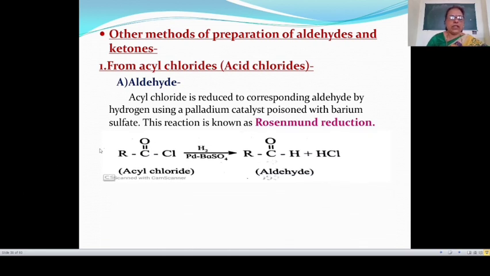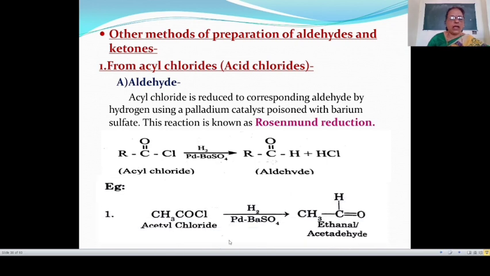For example, this is acyl chloride. This acyl chloride is reduced with hydrogen in presence of palladium and BaSO4. Then this gives aldehyde. RC double bond OCl, hydrogen is added. Therefore, this is known as a reduction. This Cl and this H gives HCl, and hydrogen is attached to this carbon atom to give here RC double bond OH plus HCl, and this is known as aldehyde.